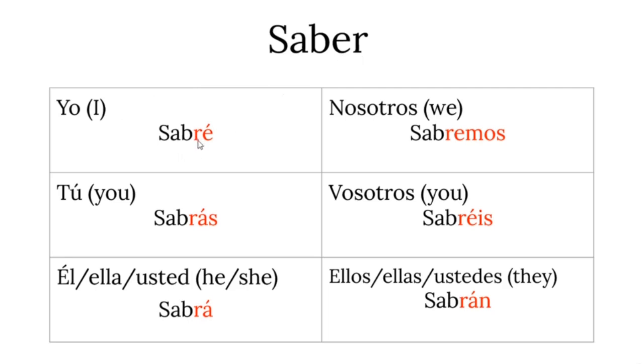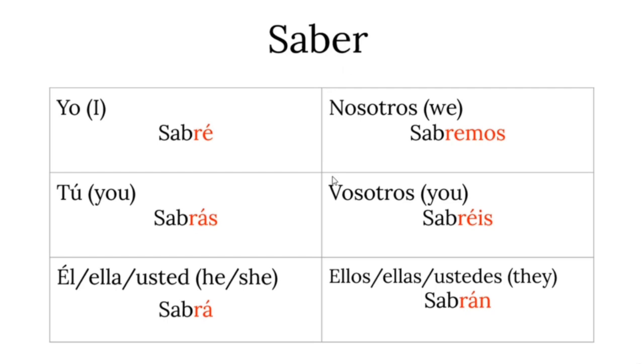You leave the R, and then you add the suffix. Yo sabré, tú sabrás, él, ella, usted sabrá, nosotros sabremos, vosotros sabréis, ellos, ellas, ustedes sabrán. As you can see, the suffixes stay the same. The only thing that changes is that the E disappears.